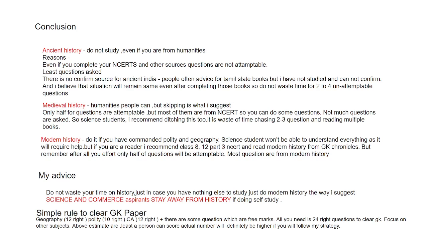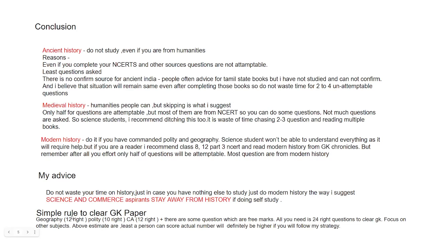I myself am from a science background, and when initially I started preparing, I did history. That is why I have read all the 6 to 12 NCERTs, Bipin Chandra, everything. But in my last 2 attempts, I have not read history NCERTs or any other source related to history. I did not prepare history at all, because the reason is the same. I stated this reason in my post too, but there you won't be able to understand why I'm saying this. Here I have explained everything explicitly. So just take my advice, stay away from history.